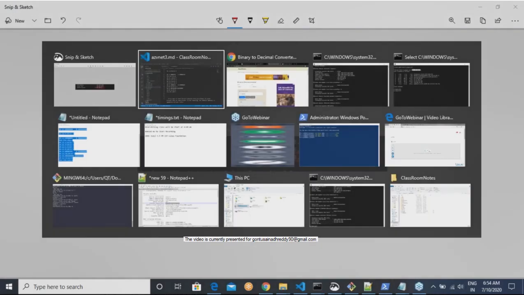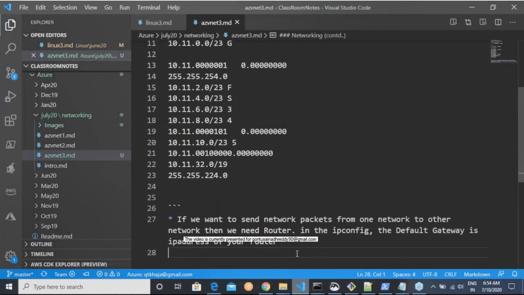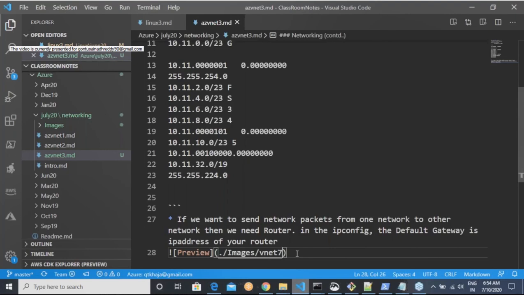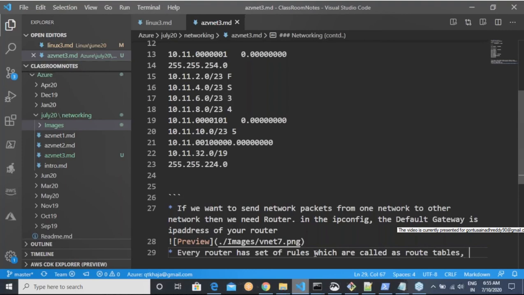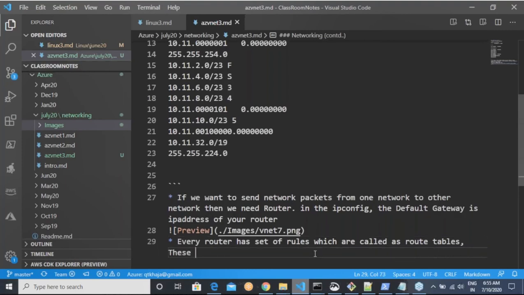Every router has a set of rules which are called route tables.